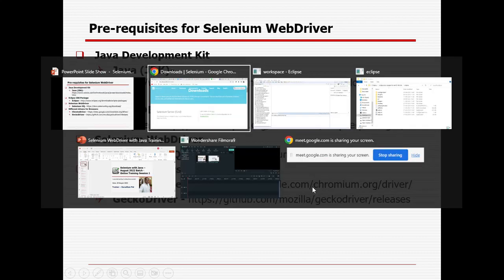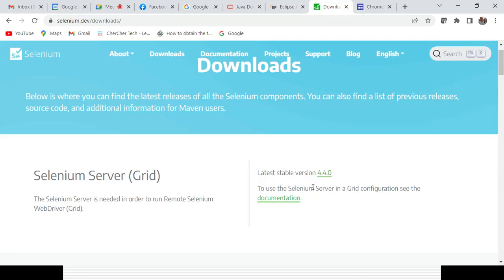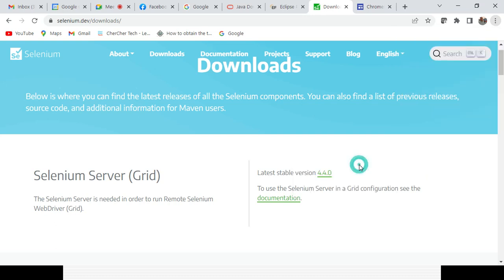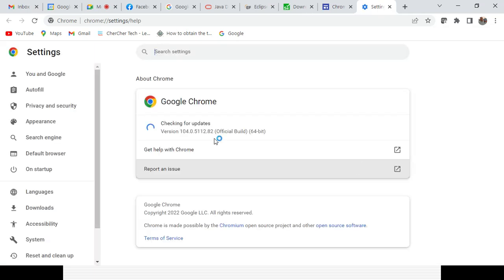Before installing, you need to check your browser version. How can you check it? You can open any browser, click on the triple dot, go to Help, and go to the About option. You can find the version of the browser. Here you can see the browser version is 104, right? So you need to install the driver for the relevant version, otherwise it will not work. If you install for 105 or 103, it will not work. You require the exact driver for the version.